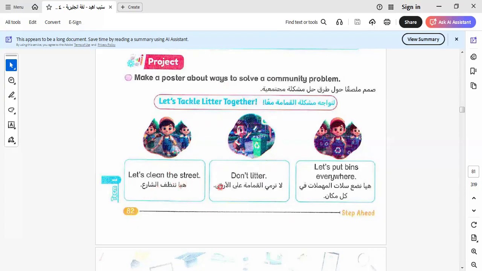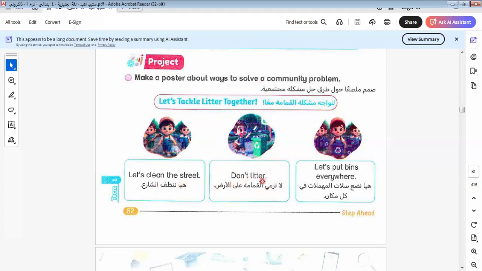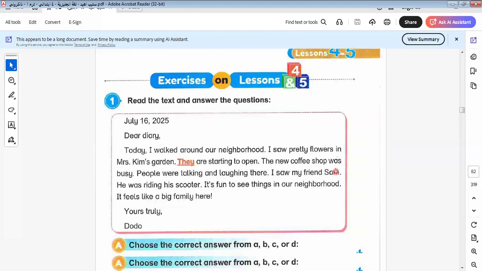Okay, let's clean the street. Don't litter. Let's put bins everywhere.